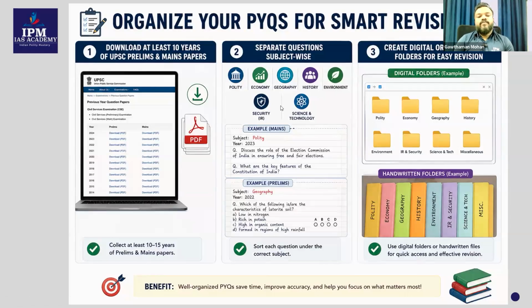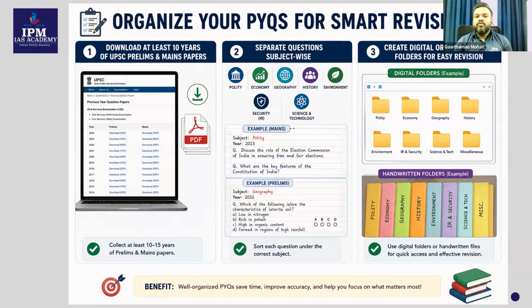First, what you need to do is organize your PYQs for smart revision. For this, the first thing is, you need to analyze a minimum of 10 years of question papers. Where do you get these? You will get them from the Union Public Service Commission, the UPSC website, for both prelims and mains, from 2015 to 2025. You should have 10 years of question papers in your hand.